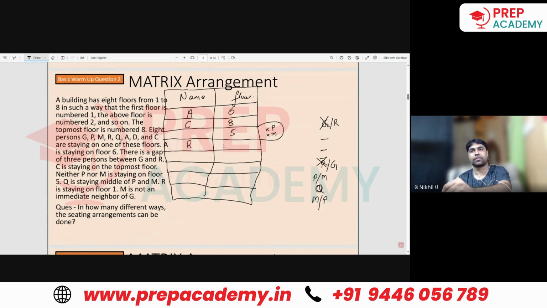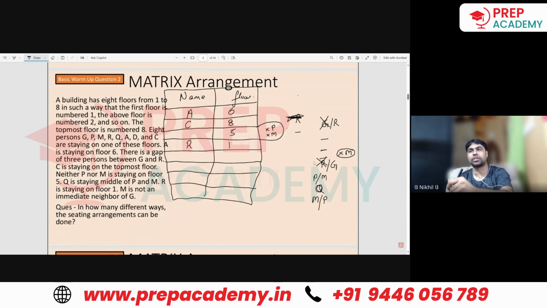R is staying on the floor number 1. M is not an immediate neighbor of G. That means here M will not come. Okay. Now, if R is on this particular floor, then automatically, if I have to write floor-based thing, what would be the sequence like? R, floor number 1.